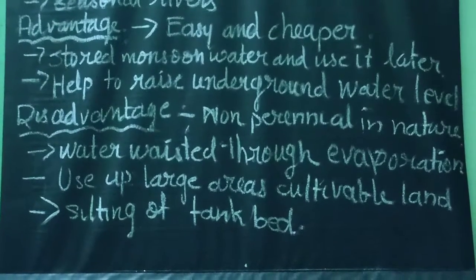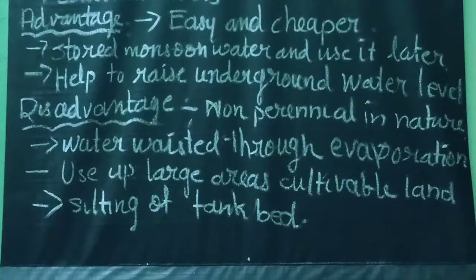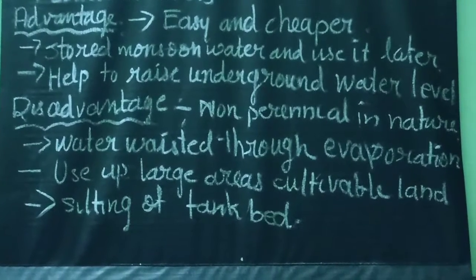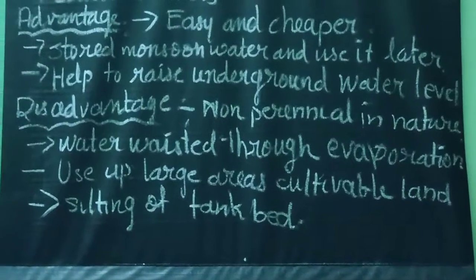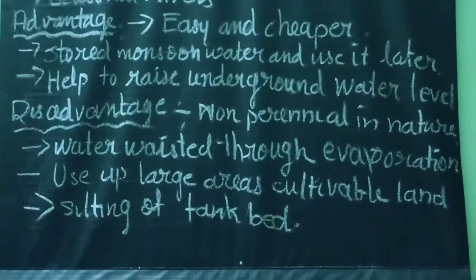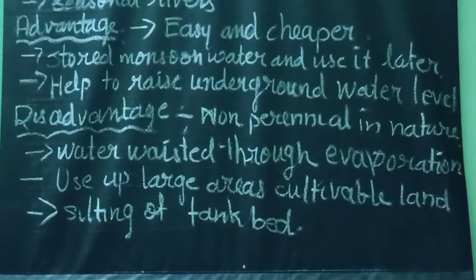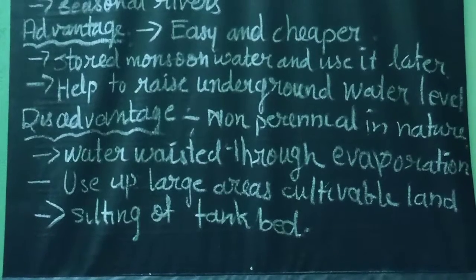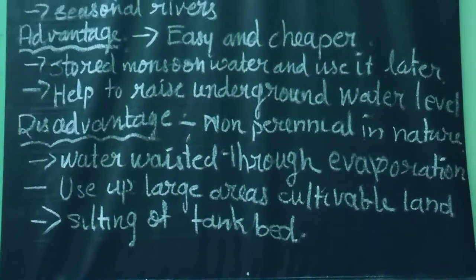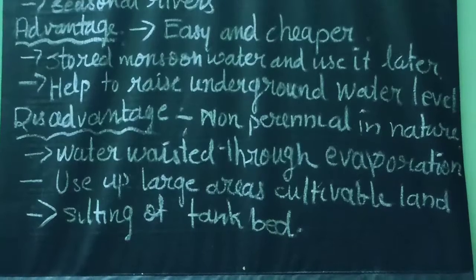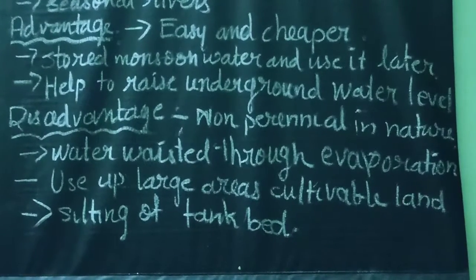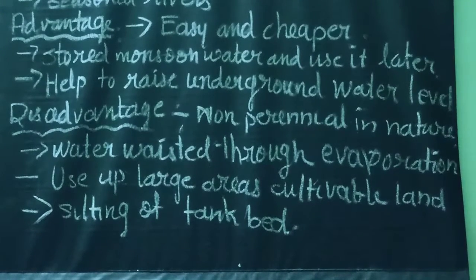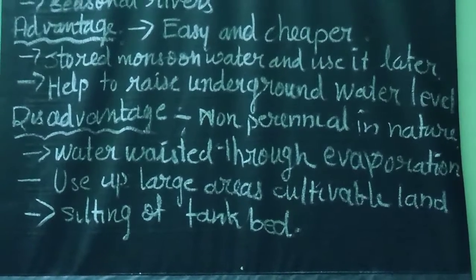Then secondly, these tanks use up large areas of cultivation. For constructing a tank, a large area of cultivable land is needed. So these tanks use up large areas of cultivable land. And apart from that, most of the water is evaporated from the large expanse of shallow water. Most of the water evaporates in these big tanks. Then silting of the tank bed is also one of the serious problems.